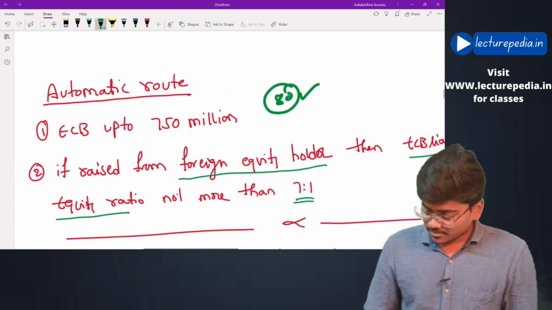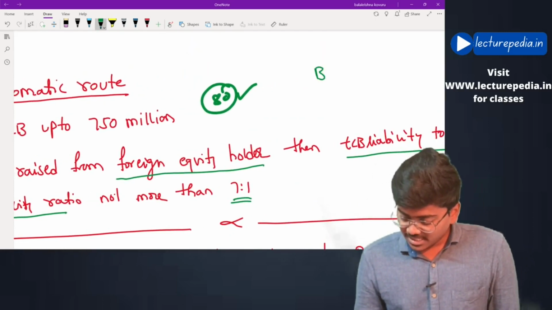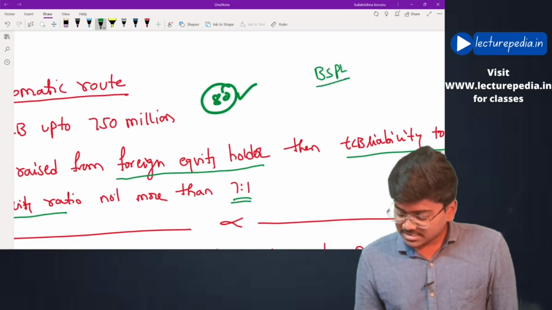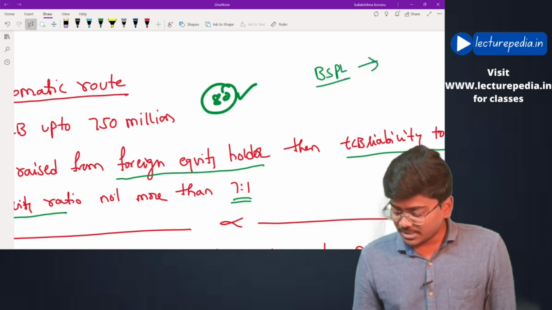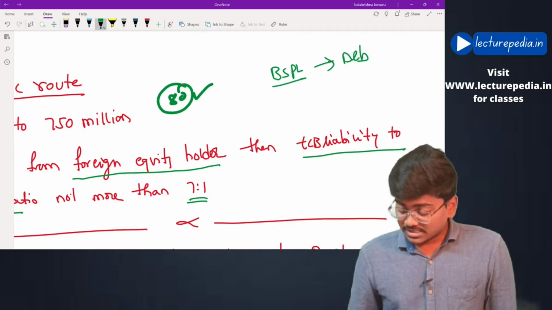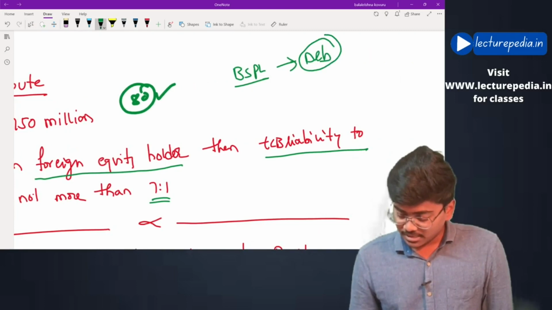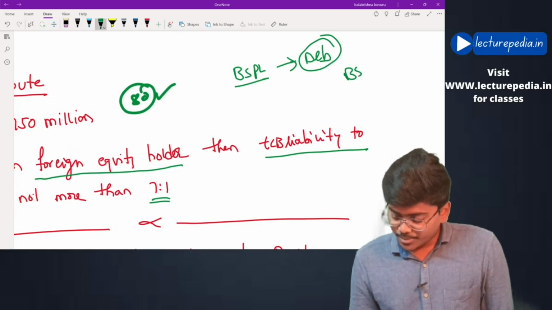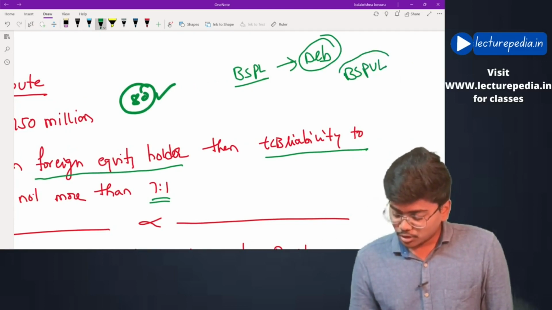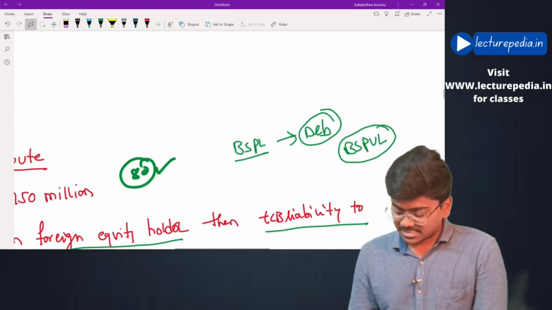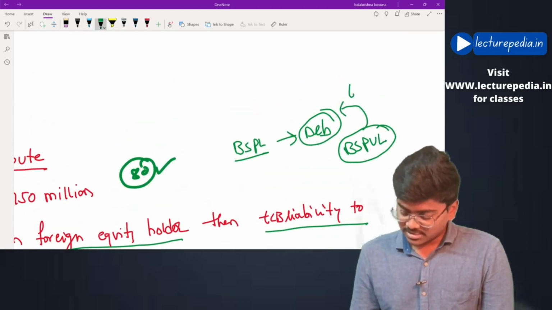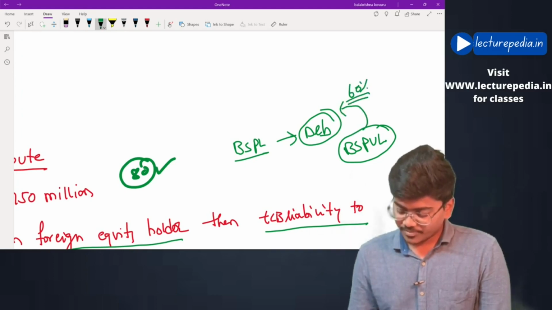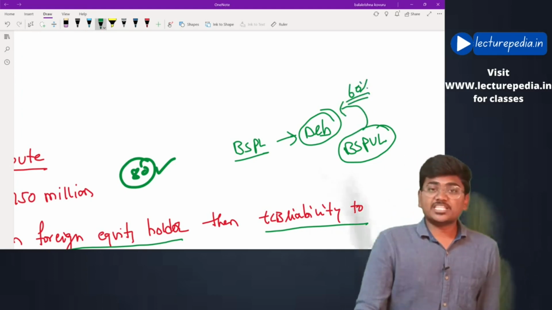In this case, BSPL has issued debentures. Now, these debentures were subscribed by BSPUL to the extent of 60%. Okay, 60% of these debentures were subscribed by BSPUL.